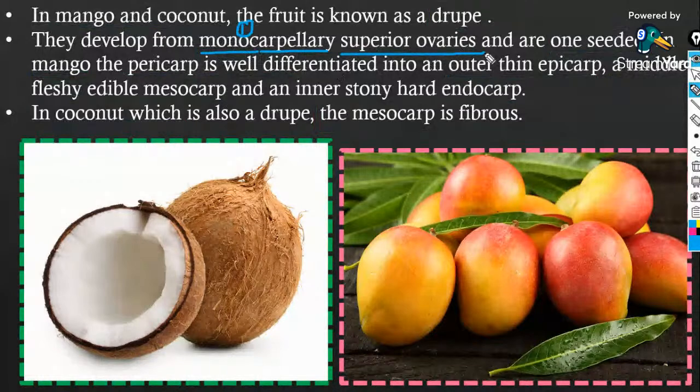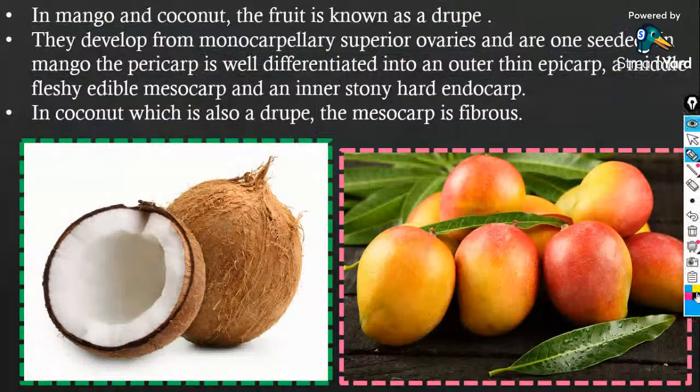I think in lecture number 3 we have discussed the hypogynous, perigynous and epigynous conditions. China rose, mustard, brinjal and all we discussed there. Plum, rose and peach have a semi-inferior ovary.